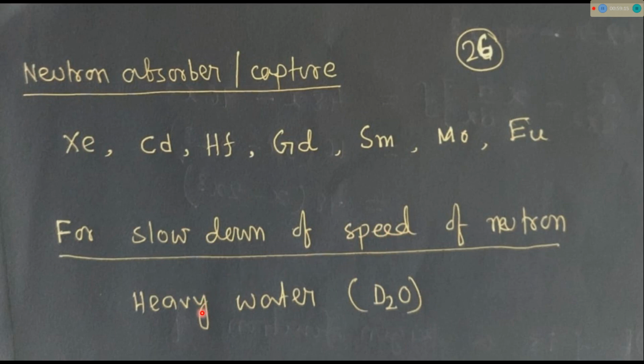If we pass neutrons through heavy water, then the speed of the neutron becomes slow. And for capture or absorber, to stop the reactions, we can use these elements: xenon, cadmium, hafnium, gadolinium, samarium, molybdenum, europium. I think the question had cadmium. So as a neutron absorber or capture, we can use this kind of element, and to slow down the speed of neutrons, we can use heavy water. So this much of the question was to be discussed.